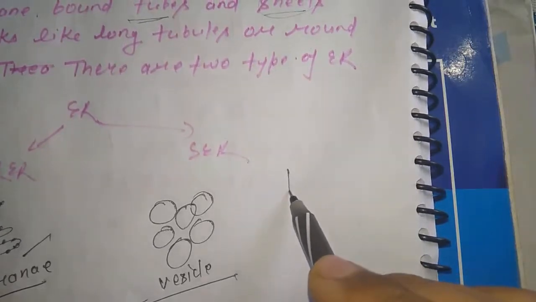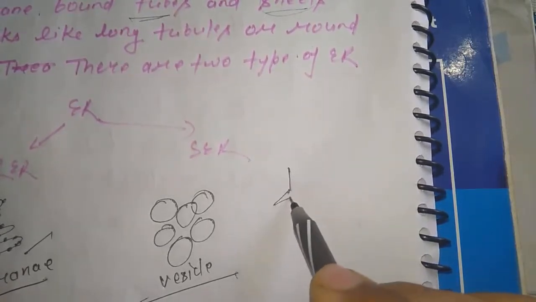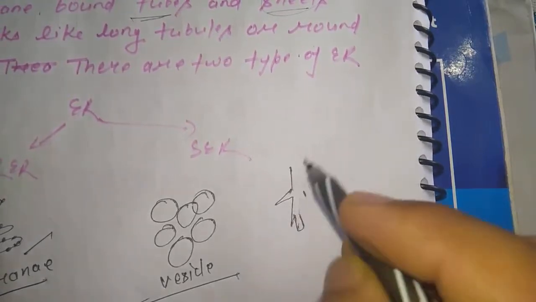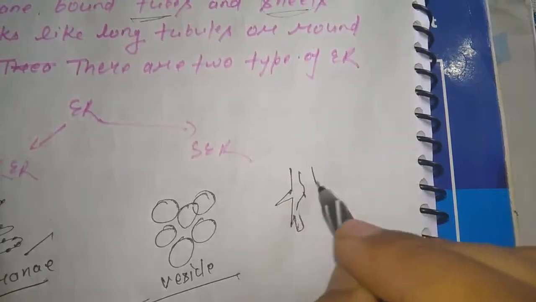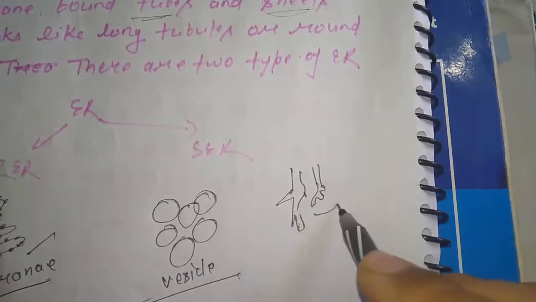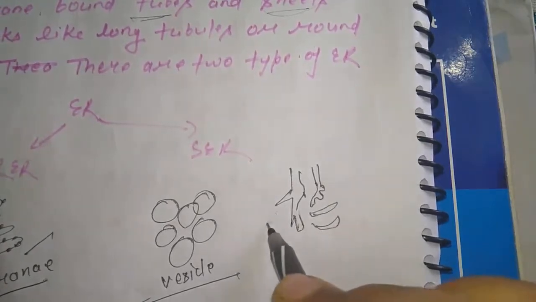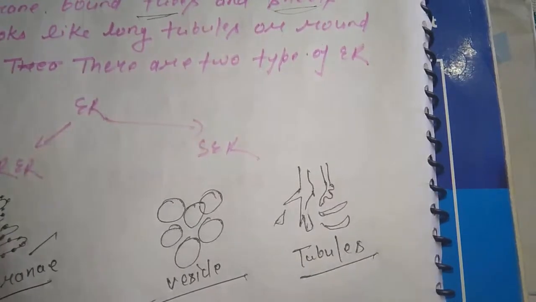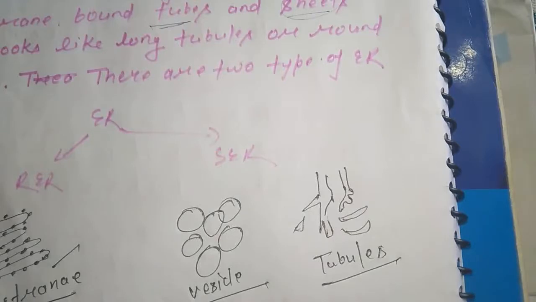Now smooth endoplasmic reticulum also has this type of structure, and these structures are called tubules. So vesicles and tubules mainly compose the smooth endoplasmic reticulum, SER, because SER is free from ribosomes.